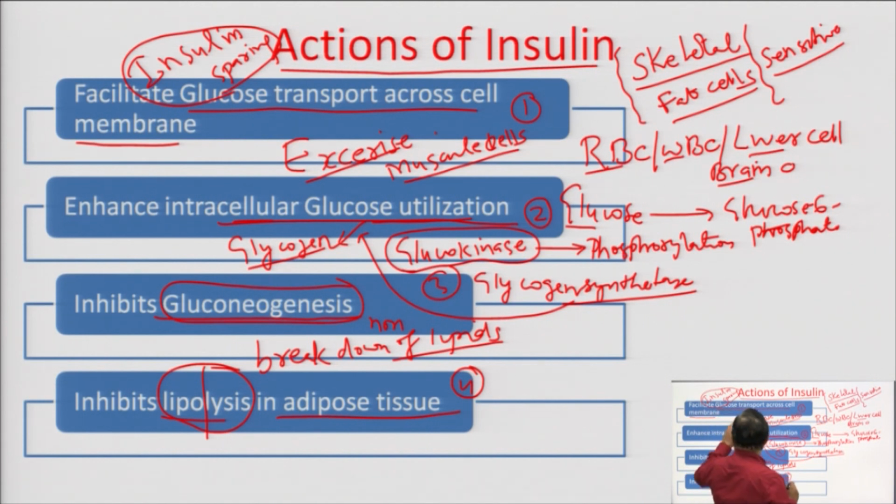Insulin is facilitating glucose transport across the cell membrane. It enhances intracellular glucose utilization, and it inhibits gluconeogenesis, and it inhibits lipolysis in the adipose tissues. So, by these four actions, insulin is maintaining the level of the glucose in our blood.